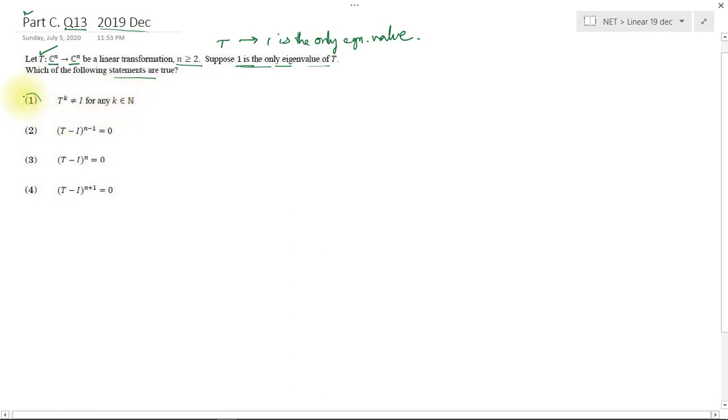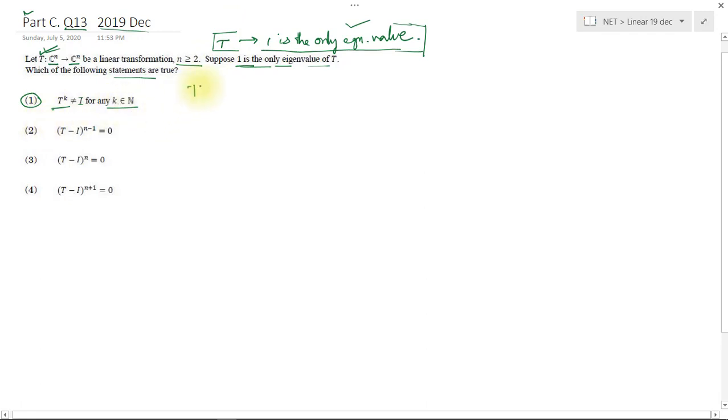So look at the first option. It says that T to the power k will not be equal to the identity matrix I for any natural number k. Here, if we can find a linear transformation satisfying the property that 1 is the only eigenvalue, and if that linear transformation contradicts some options, then those options will be wrong.